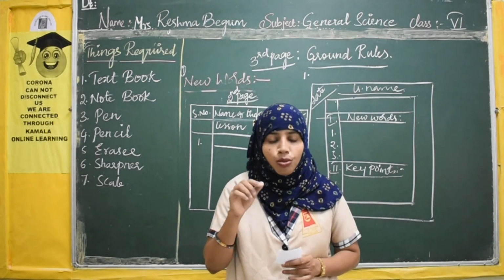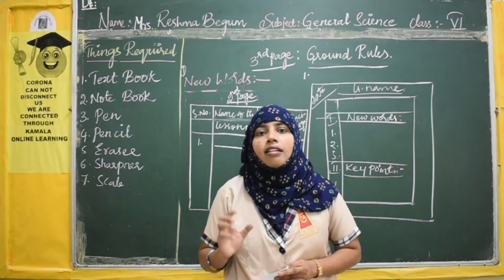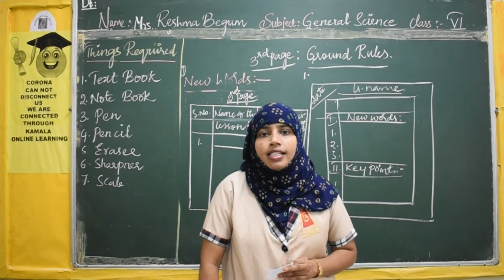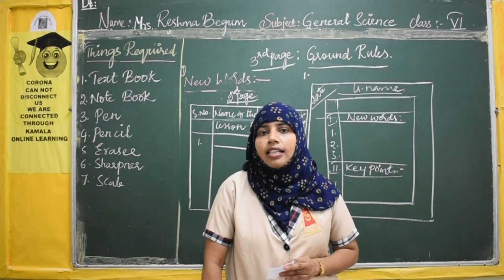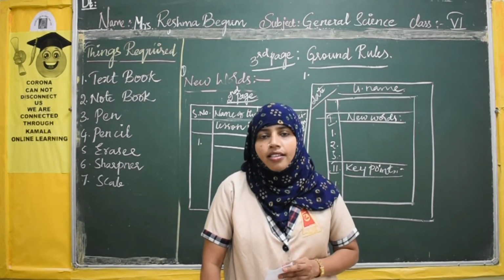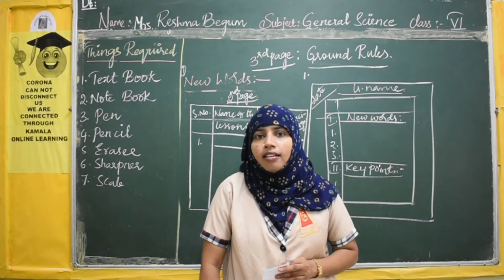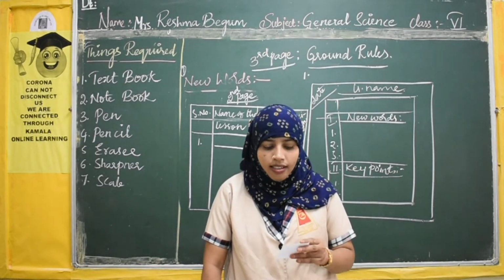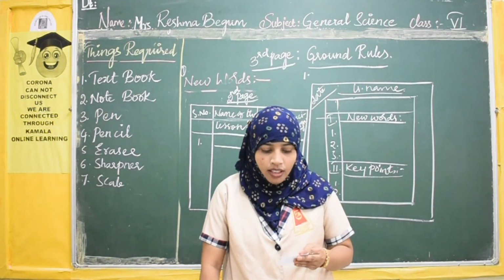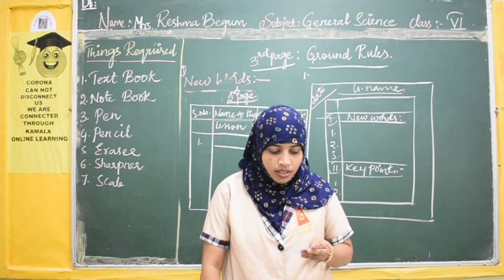Then put serial number 2. Next, write index clearly. W-R-I-T-E, write. I-N-D-E-X, index. C-L-E-A-R-L-Y, clearly. Finished? Third point now.